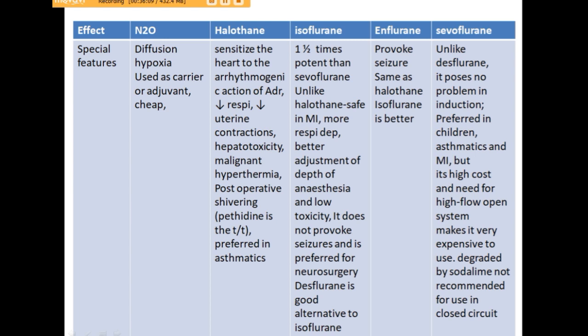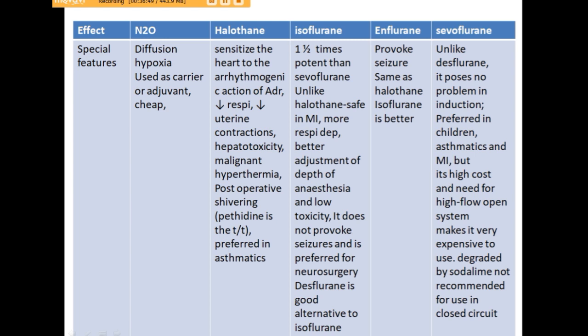It can be responsible for post-operative shivering, which can be treated by giving pethidine, and halothane can be preferred as an anesthetic agent in asthmatics. If you see isoflurane, it is 1.5 times more potent than sevoflurane. Unlike halothane, it is safe in myocardial infarction. There is more respiratory depression with isoflurane, but there is better adjustment of depth of anesthesia and low toxicity potential, and it does not provoke seizures, so it can be preferred for patients undergoing neurosurgery. But desflurane is a good alternative to isoflurane for neurosurgery.